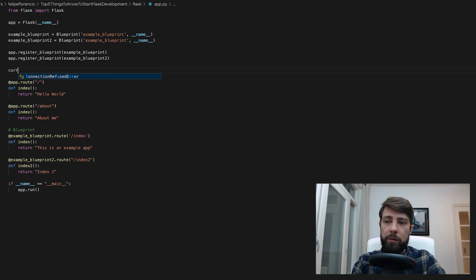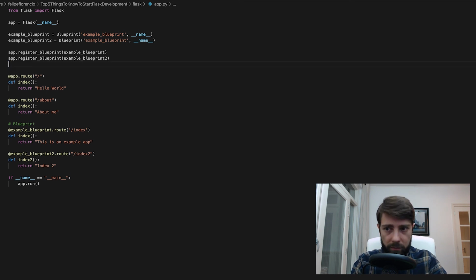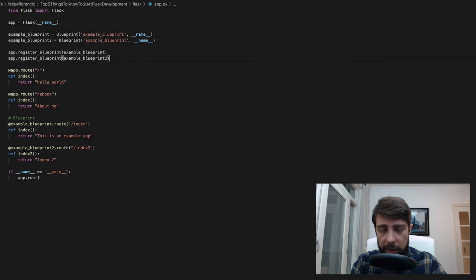I can use current app, that's a helper that Flask, the Python, gives you if you want to name the app itself. But in general, it's good to go there, learn, try to understand each one, and see which one fits better for your project or your moment. I can say that. Okay, so this is it.